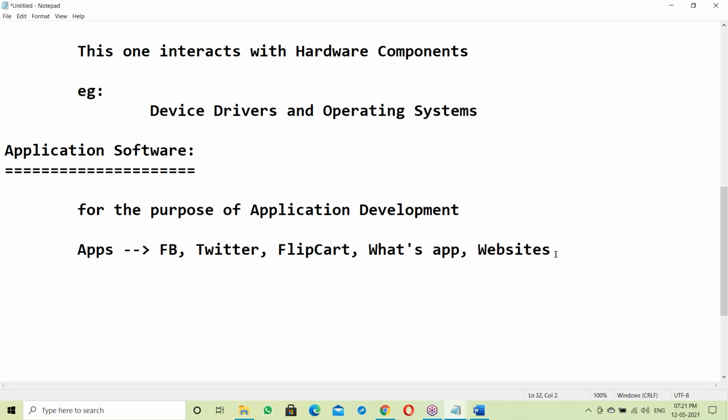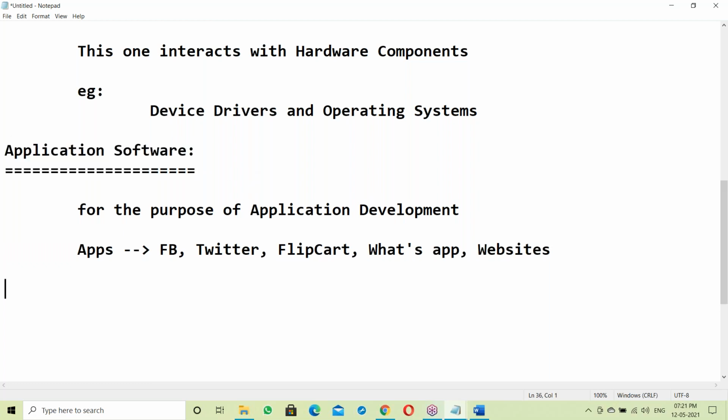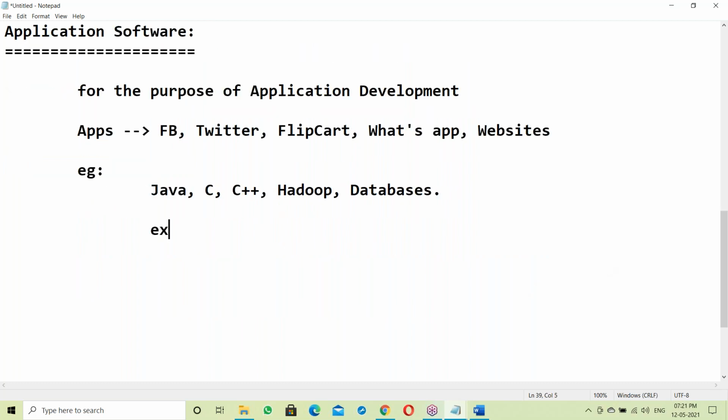To develop these kinds of applications, we need some application software. Java comes under application software. Examples of application software: Java, C language, C++, Hadoop, databases. All these are application software.